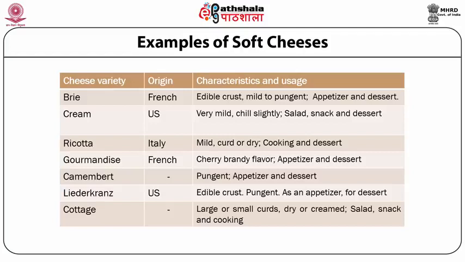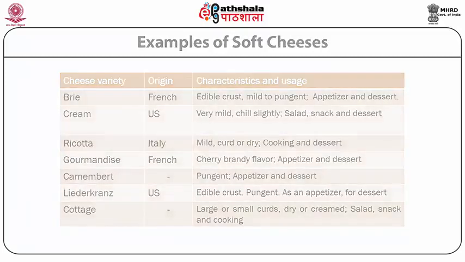The last soft variety is cottage cheese. It can be served as large or small curds pack size. It can be dry or even creamed using some low fat cream to have about 5% fat. And the application of cottage cheese includes salad, snacks, as well as cooking purposes.